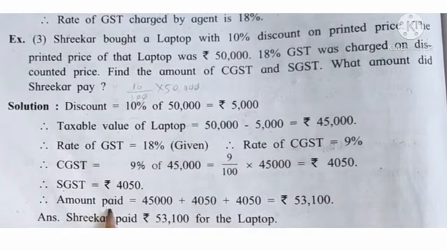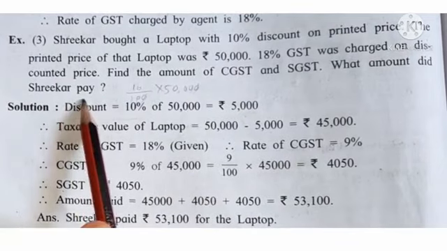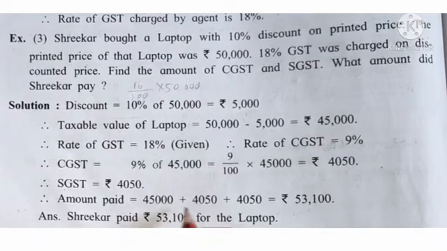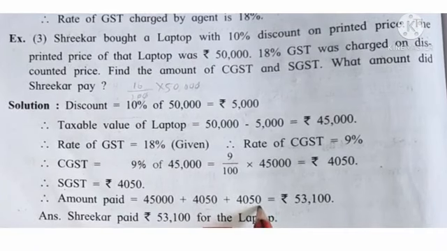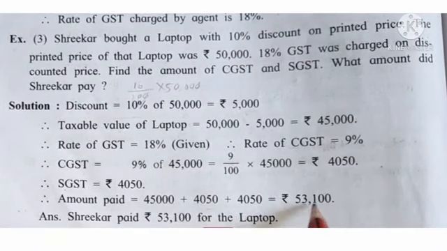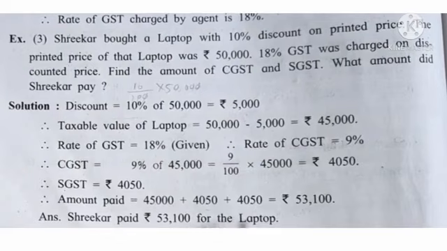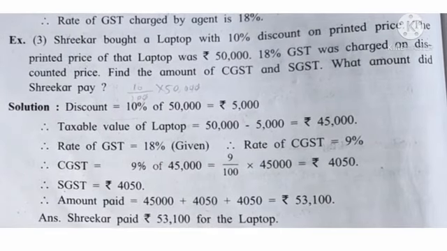So amount paid is equal to, what amount did he pay? He had to pay taxable value plus CGST plus SGST, that is equal to 53,100. So Shrikar paid rupees 53,100 for the laptop. Okay, understand?